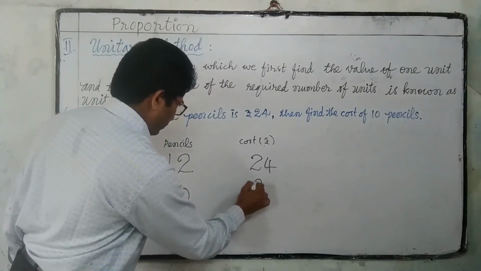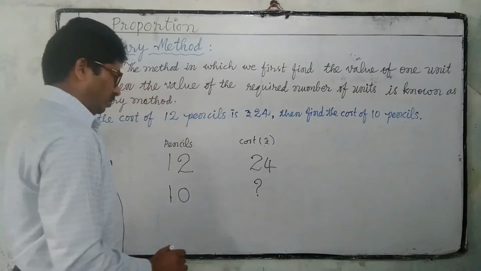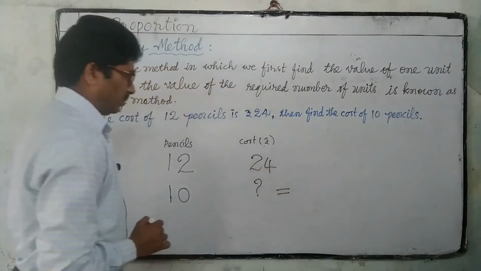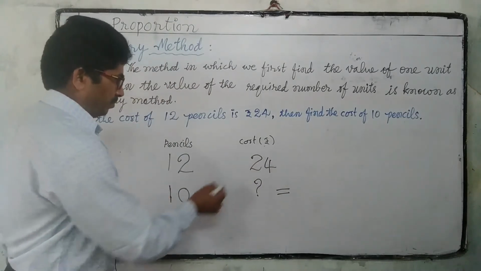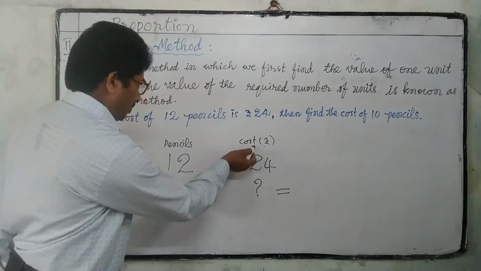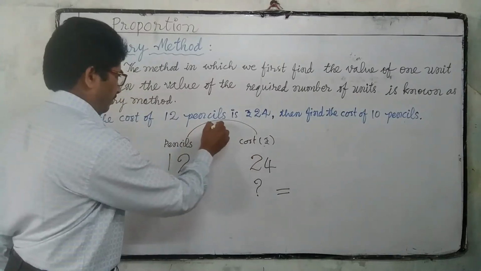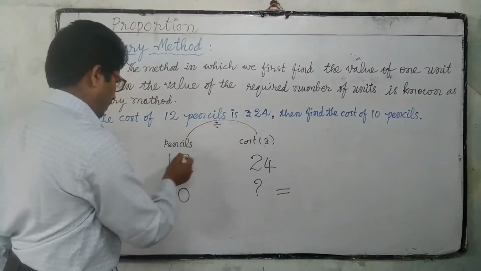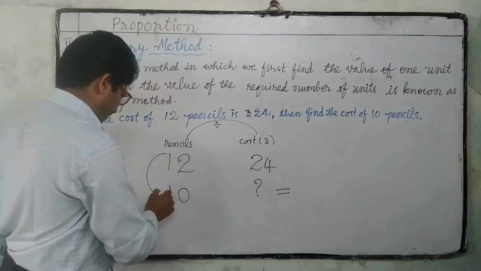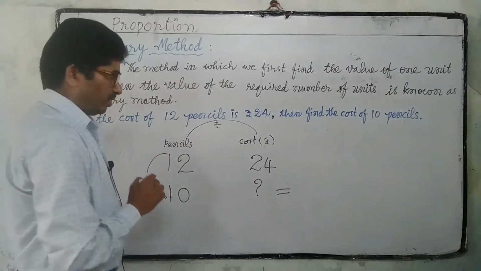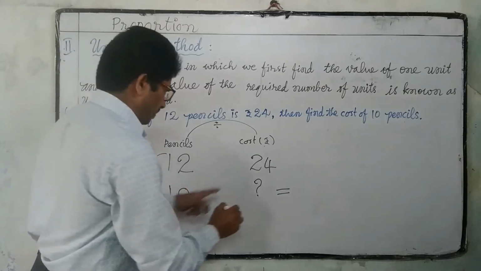What is the cost of these 10 pencils? To find this, we have to divide this 24 by 12, multiply with this 10. So this is the method of finding unitary method.